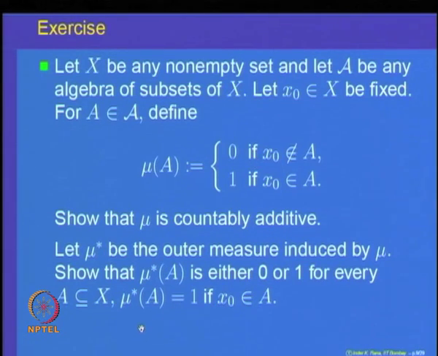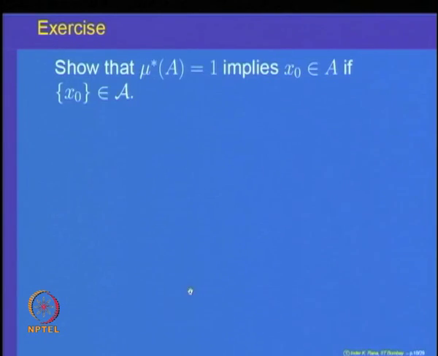So, we want you to show that mu star of A is equal to 1 if x naught belongs to A. Can you say that the converse is true? Namely, we would like you to also show that mu star of A equal to 1 implies x naught belongs to A, but for that you will need a condition, because the singleton x naught may not be in the algebra. So, that makes a difference.